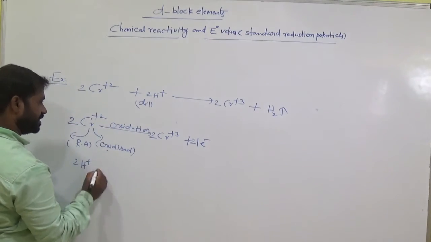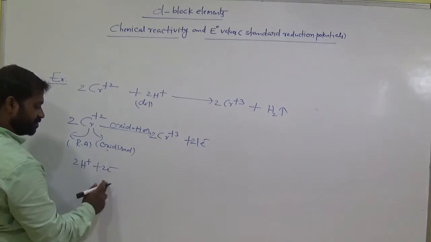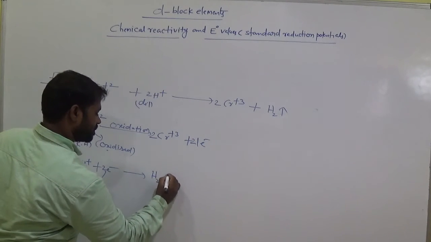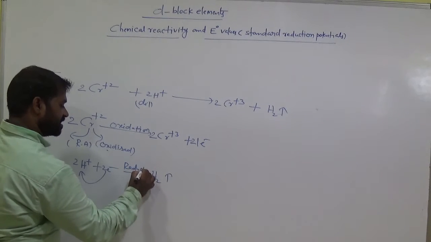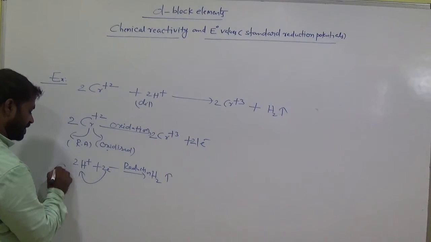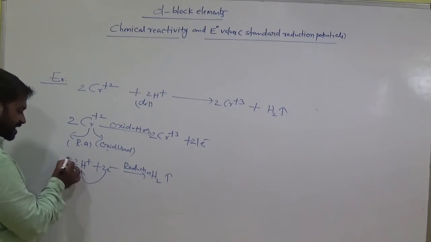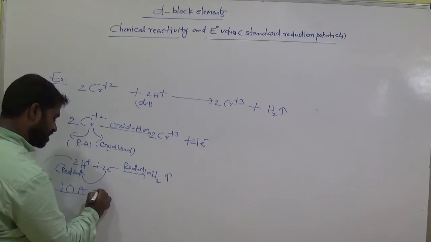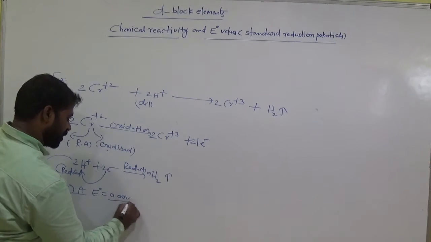Let us come to this one. 2H plus gains these 2 electrons, 2 positive, 2 negatives, and becomes hydrogen gas. Gaining of electron is called reduction, so H plus undergoes reduction. Those which accept the electron are called oxidizing agents. What is the E0 value? 0.0.